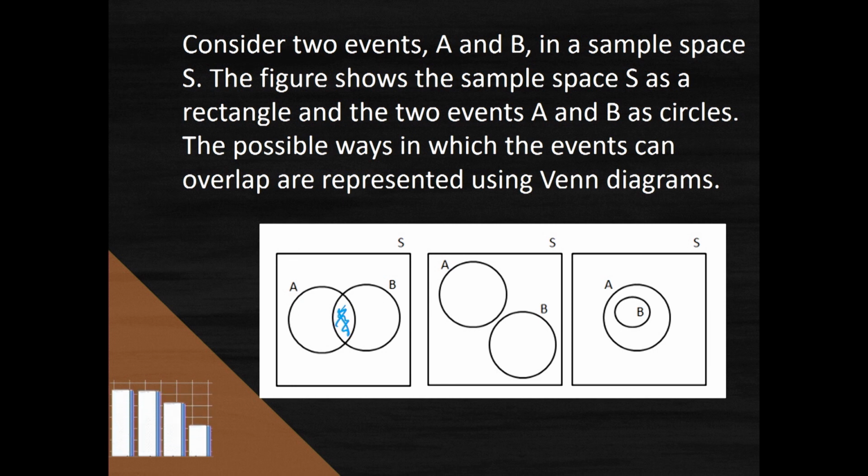The other possible way that these two events A and B can interact with each other is that you might get the one event, for example B, completely contained within A. So the intersection of A and B is this whole set B. All right. So Venn diagrams are extremely important, especially when we're looking at multiple events happening, and we often have to answer questions on Venn diagrams, by interpreting the Venn diagrams, and then also by drawing the Venn diagram.